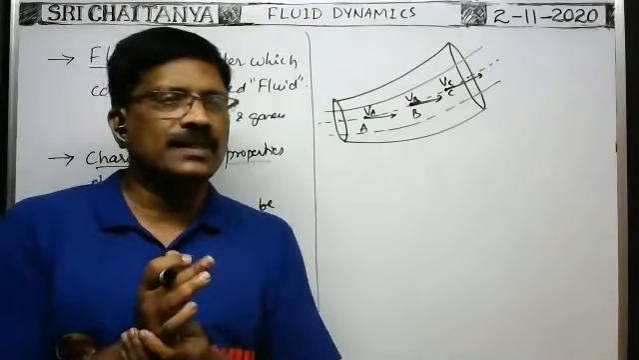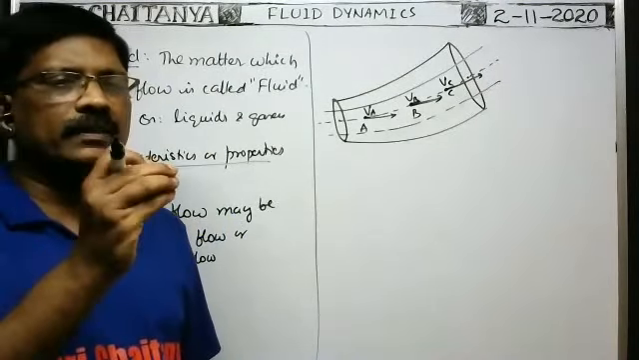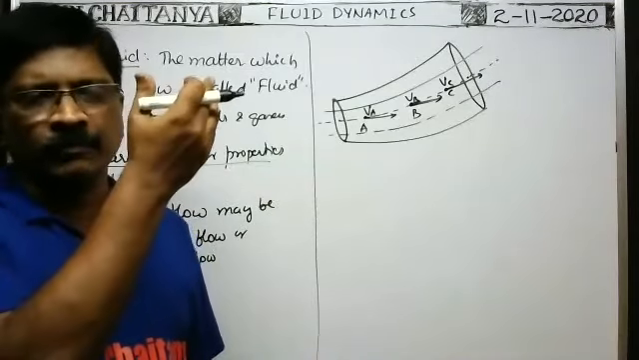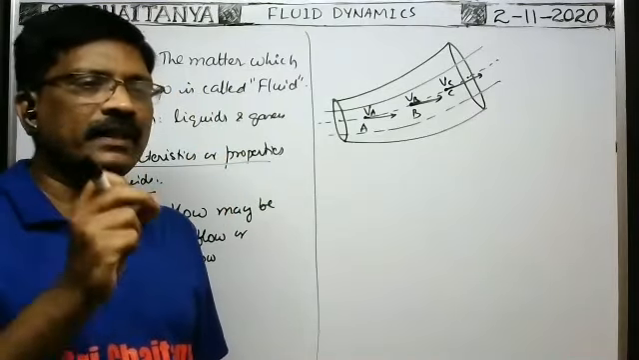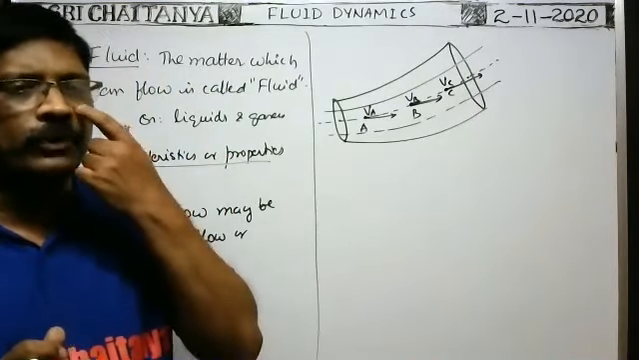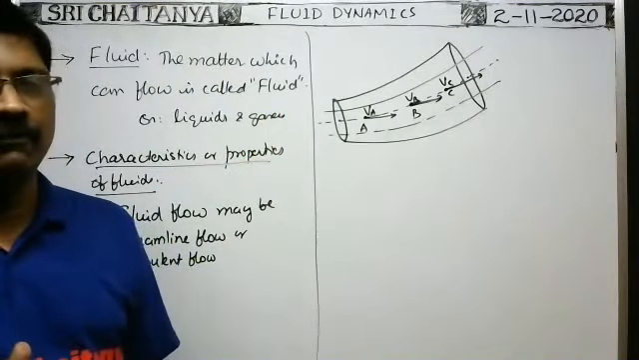So the fluid flow is said to be streamline flow whenever the different fluid particles passing through a certain point in the fluid flow remain the same, both in magnitude and direction, with time. Such type of fluid flow is called streamline flow. So that is the definition of streamline flow.